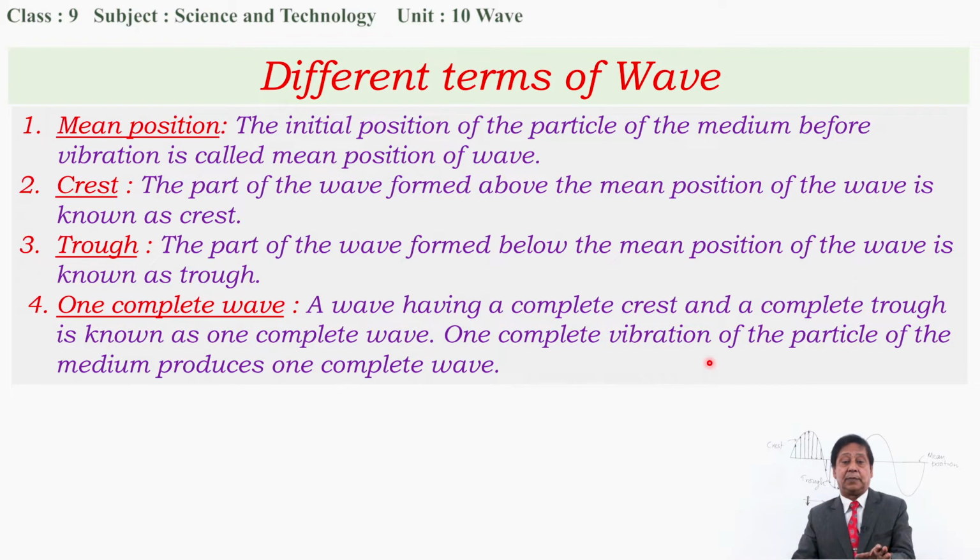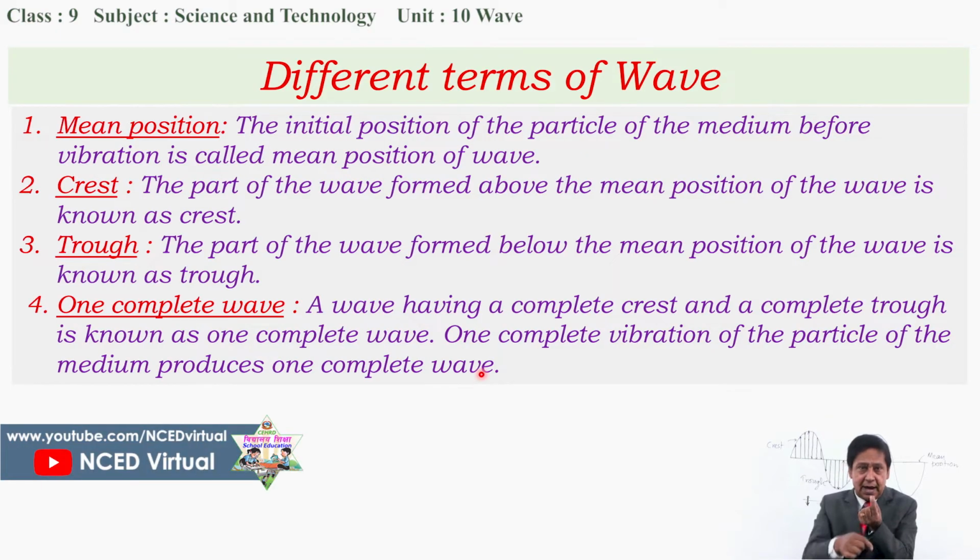One complete vibration of the particle of the medium produces one complete wave. What is the meaning of this saying? One complete vibration: if a particle is in this position, it moves upward and goes to the extreme position, comes back, goes to the downward extreme position and comes back to the mean position. This is one complete vibration: up, down, and again back to the mean position.